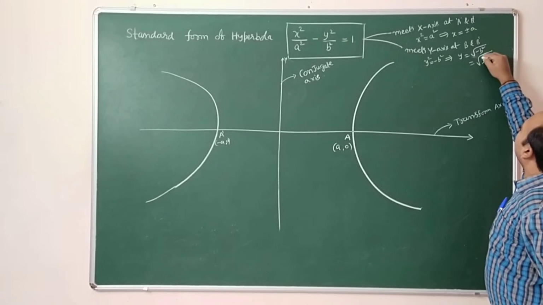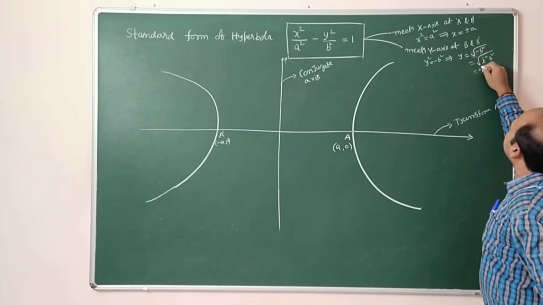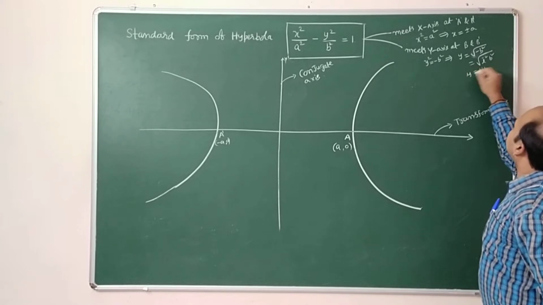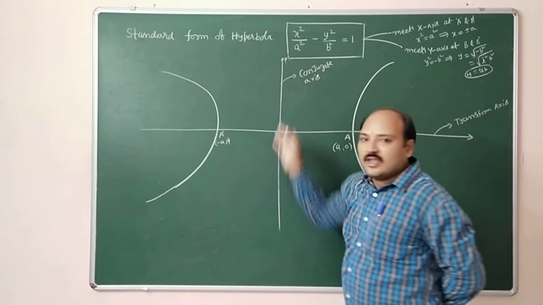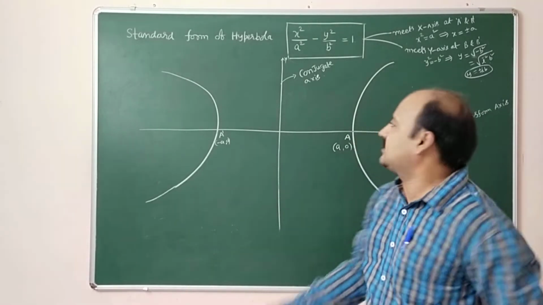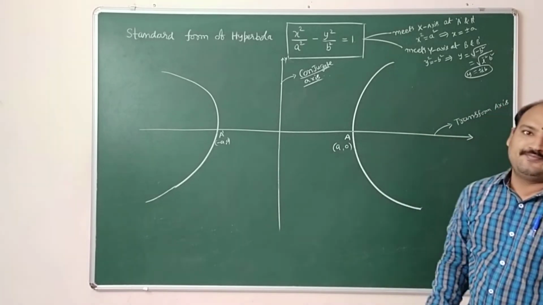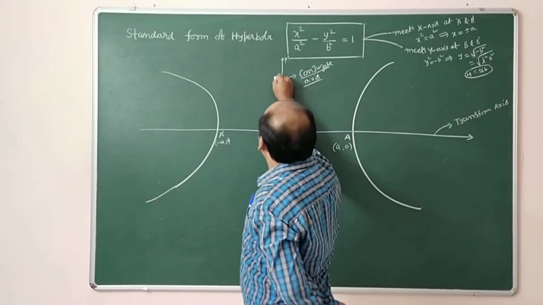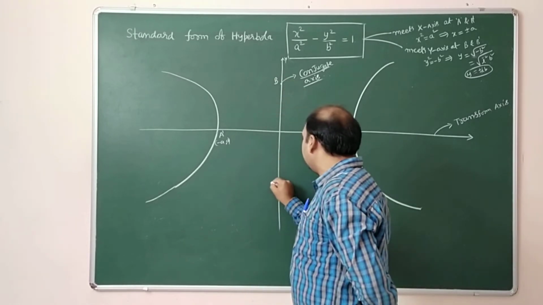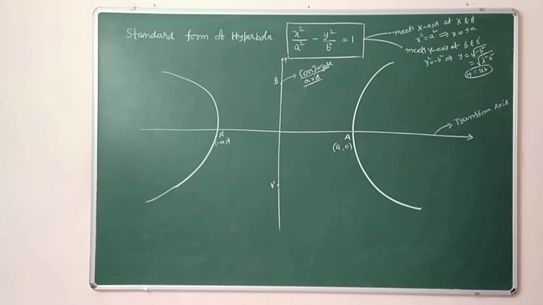So root over i square b square, so plus or minus ib will come. These are imaginary values, and that is the reason this y-axis becomes the conjugate axis. You have to imagine this axis. Just for the sake of convenience we are taking the points B and B dash; there is no need to write them.